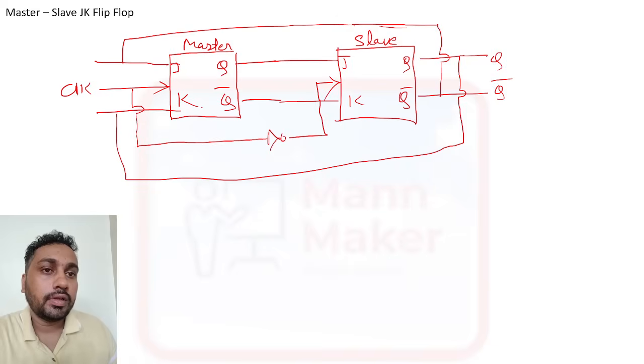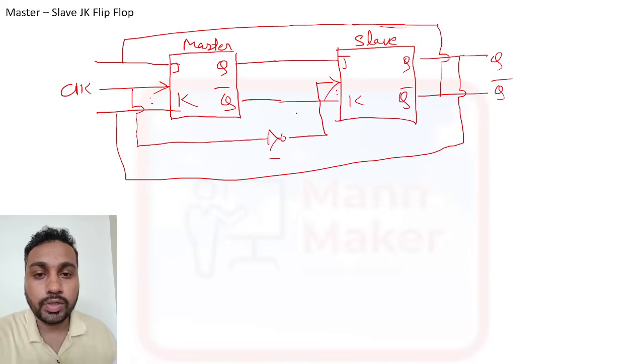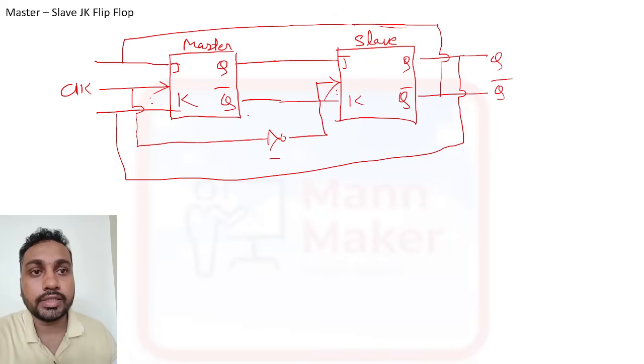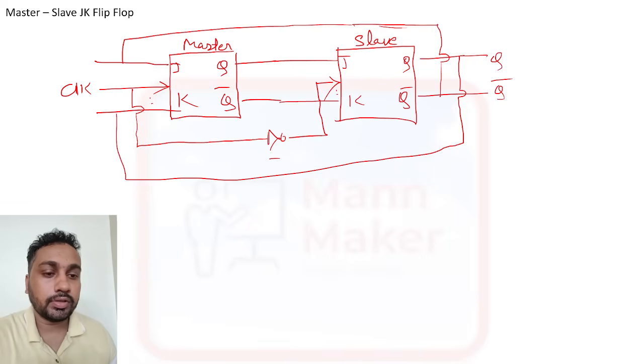Now here you can see this is your NOT gate. So if the clock signal of the master flip flop is 0, then the slave will be 1. Therefore no race around condition will appear. That's why they have used this master slave arrangement of two JK flip flops. This master flip flop will control this slave flip flop. Okay, this is about your JK flip flop.